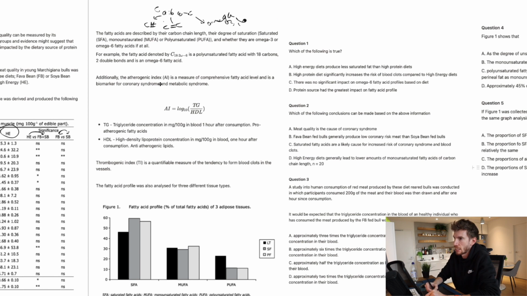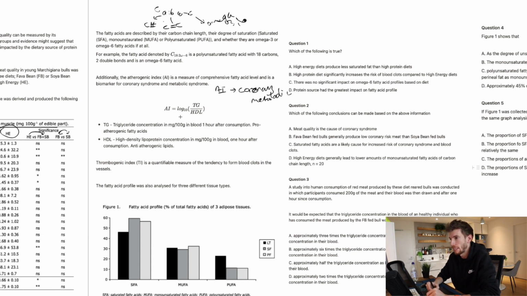The next thing then is we've got, additionally, the atherogenic index, AI, is a measure of comprehensive fatty acid level and is a biomarker for coronary syndrome and metabolic syndrome. So again, I would make a note of that and I would just write AI. I wouldn't put equals to, but I'd put like an arrow. So it links to coronary, and I'm just going to put the keywords. So coronary and metabolic syndrome. There we go. And we've got a formula.